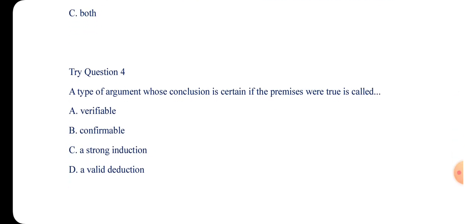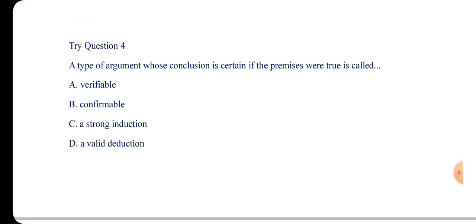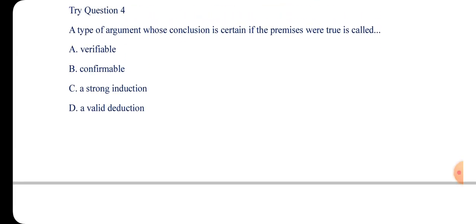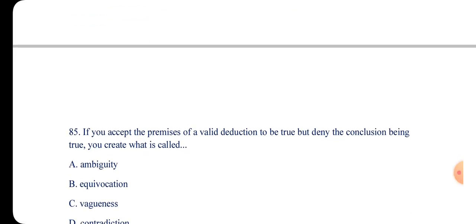So let me give you a try question 4. You drop the answer under the comment section for me. A type of argument whose conclusion is certain if the premises were to be true is called A, verifiable, B, confirmable, C, strong induction, and D, valid deduction. So what will be the answer? Drop the answer under the comment section.